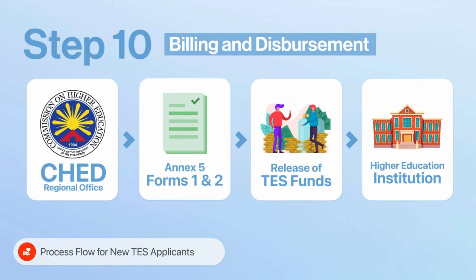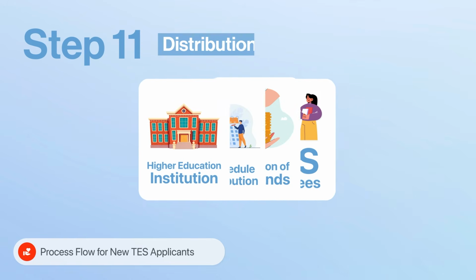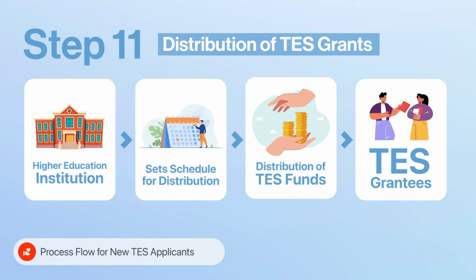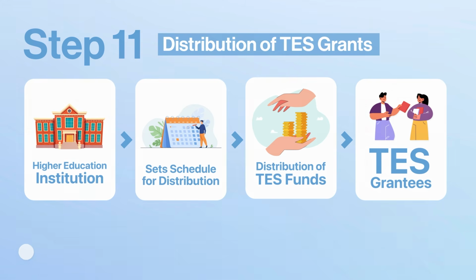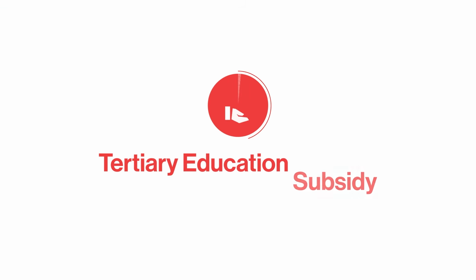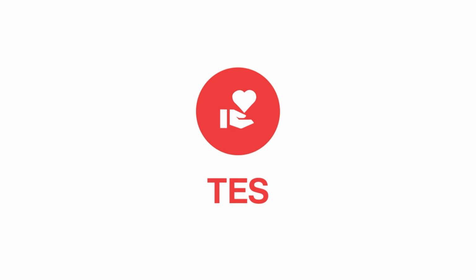The TED Regional Office processes the billings of the new TES grantees using Annex 5, Form 1 and 2, and proceeds with the release of funds to HEIs. Step 11. The HEI sets a schedule for distribution and notifies the new TES grantees that their subsidy is ready for claiming. So that's the Tertiary Education Subsidy Program.